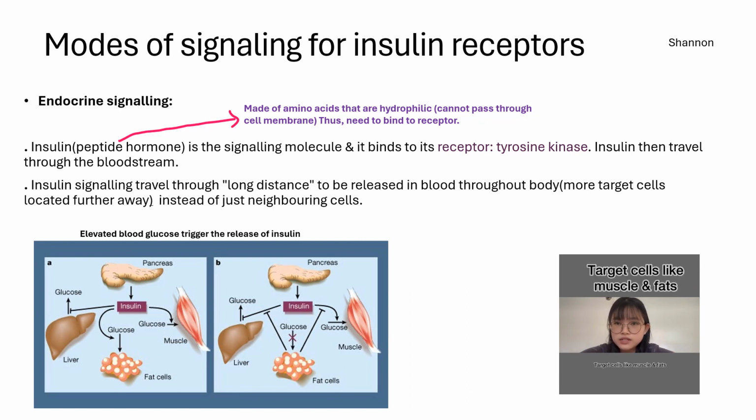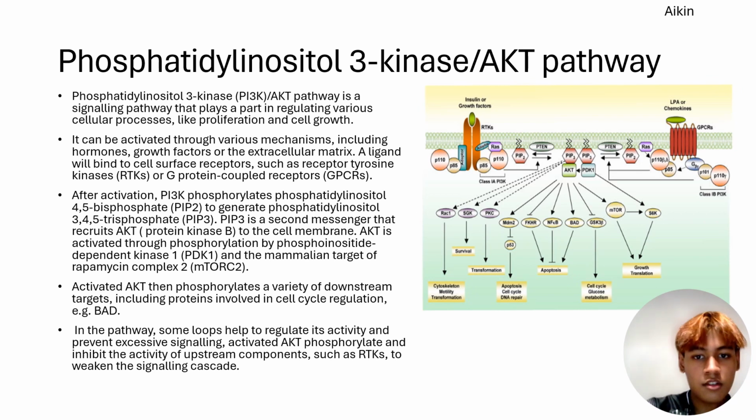The phosphatidylinositol-3 kinase pathway, or the AKT pathway, is a signaling pathway that plays a part in regulating various cellular processes like proliferation and cell growth. It can be activated through various mechanisms, including hormones, growth factors, or the extracellular matrix. A ligand will bind to cell surface receptors, such as receptor tyrosine kinases or G protein-coupled receptors.